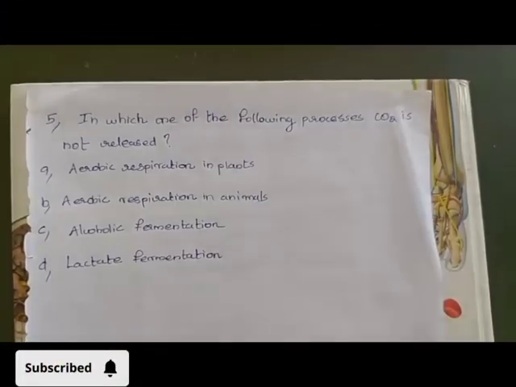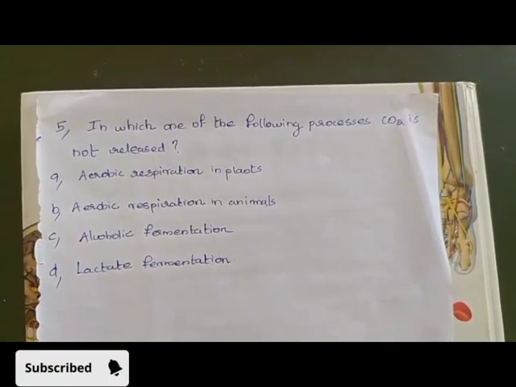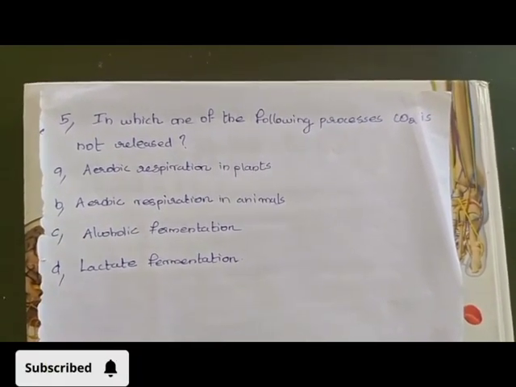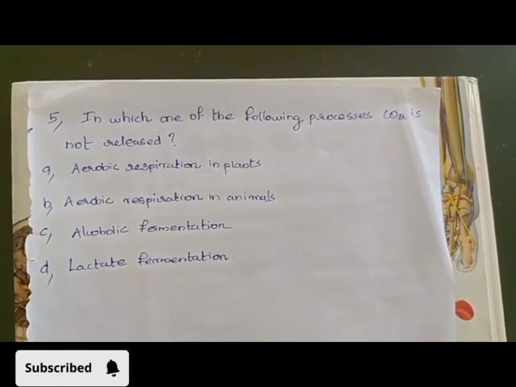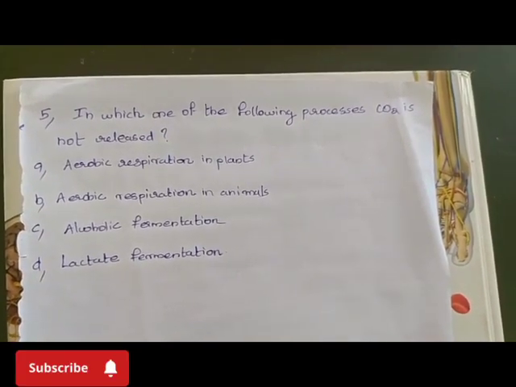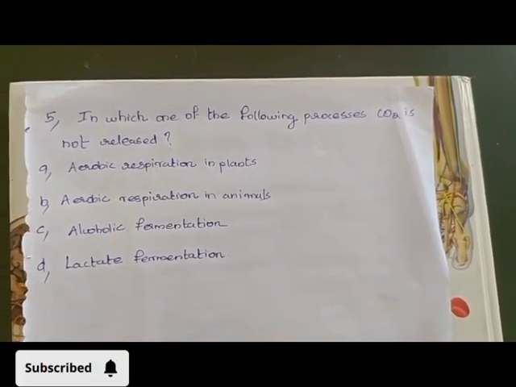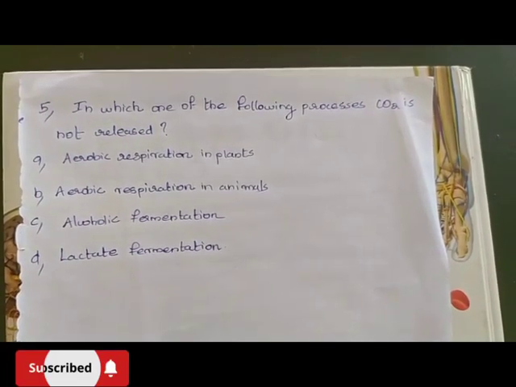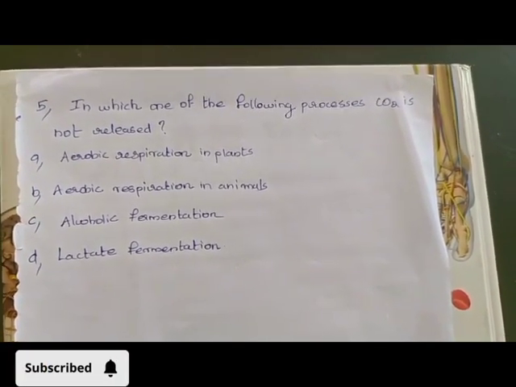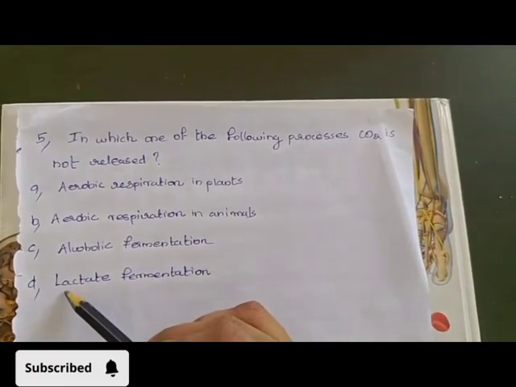In which one of the following processes is carbon dioxide not released? Option A, aerobic respiration in plants; B, aerobic respiration in animals; C, alcoholic fermentation; D, lactate fermentation. Answer: option D, lactate fermentation.